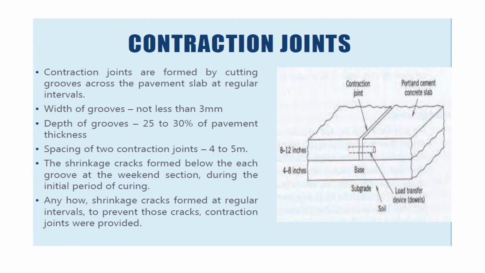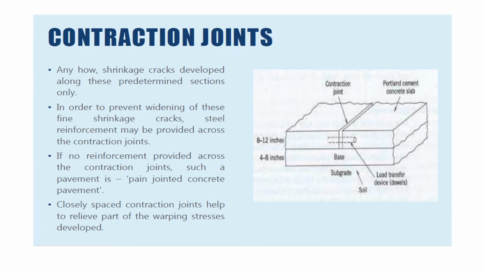During the initial period of curing of pavement, these dummy groove type joints are formed in the transverse direction of the CC pavement slab at about 4 to 5 meter or even lesser interval, so that shrinkage cracks develop along these predetermined sections only.